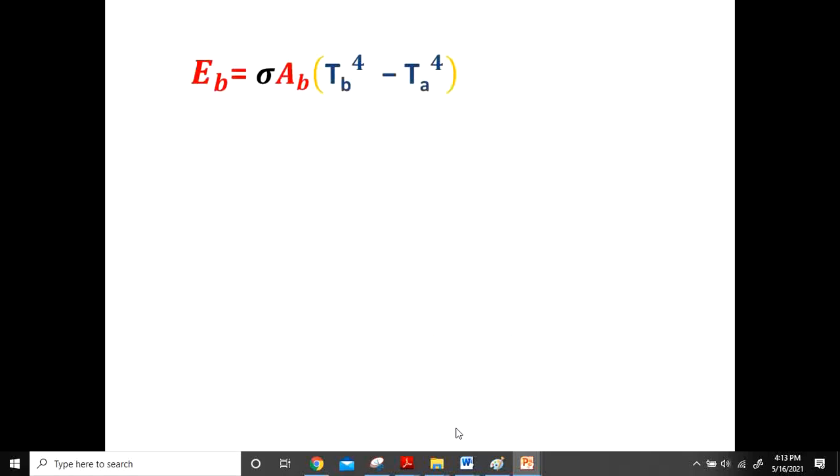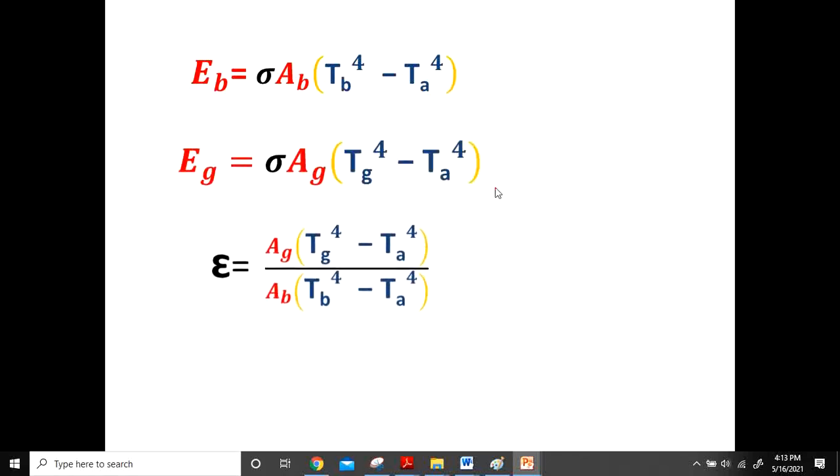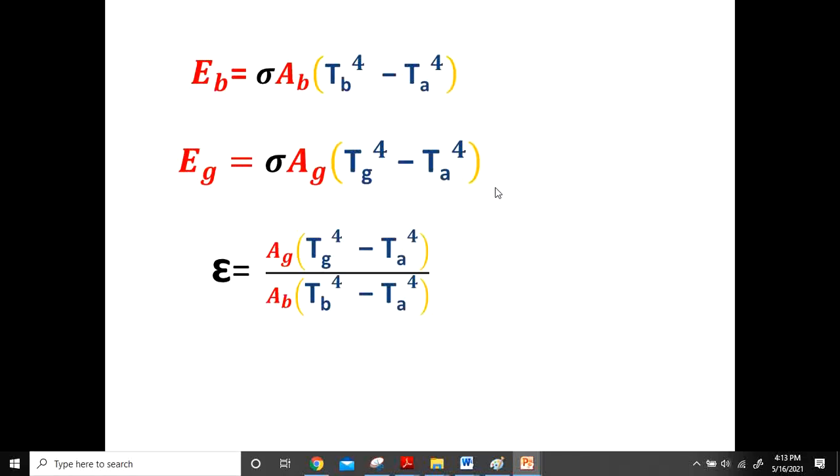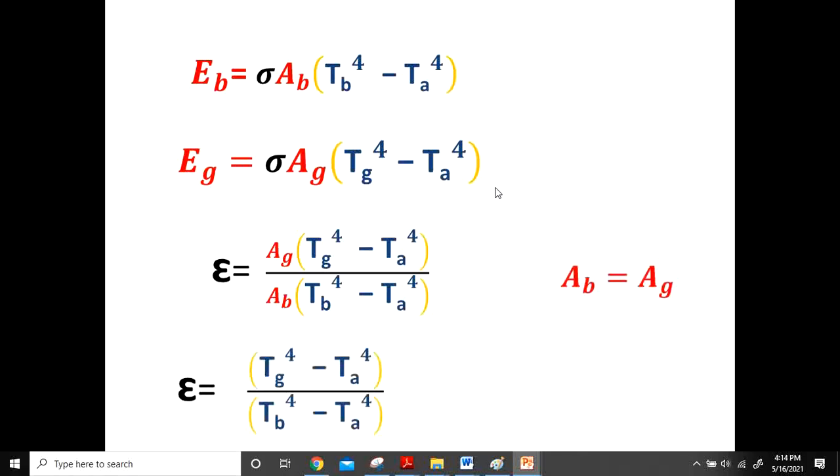Emissive power of the black body is equal to sigma into A into (TB^4 minus TA^4). This is by the Stefan-Boltzmann law. It says the emissive power of a body is directly proportional to the fourth power of the absolute temperature, so here you take the black body temperature to the fourth power minus the ambient temperature to the fourth power, multiplied by sigma A. Similarly for the gray body. Area of the gray body and the black body are both the same, so you get this equation. This is the emissivity of the gray body.